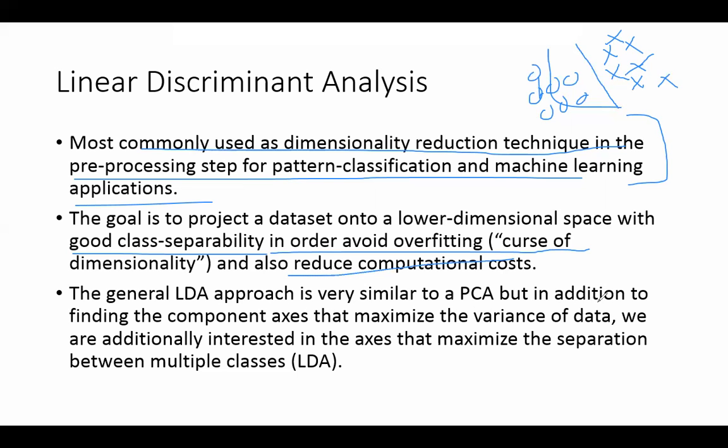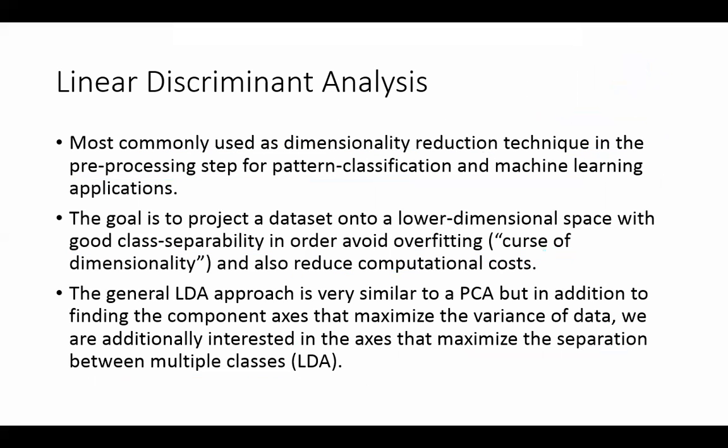LDA is very similar to PCA, but in addition to finding the component axes that maximize the variance, we are also interested in the axes that maximize the separation between multiple classes. So axes that explain most of the variance, plus the axes that keep the classes separated. In fact, ठीक है, जो original distribution है maintain रहे, तो classes should remain separate even if you map to 2D. सही है? So let's see how that happens. The algorithm is pretty simple क्योंकि PCA आप लोग पढ़ चुके हैं तो.